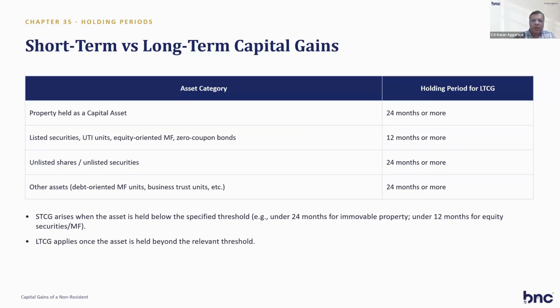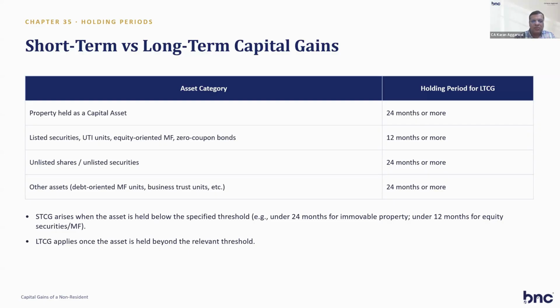If a property held as a capital asset, meaning immovable property, land, building, or part thereof, is sold before 24 months, it's a short-term capital gain. If it is sold after 24 months or more, then it is a long-term capital gain. For listed securities, shares on which STT is paid, equity-oriented mutual funds, zero coupon bonds, the period is 12 months. Before 12 months, if you sell them, it is a short-term capital gain. If it is sold after 12 months or more, then it is a long-term capital gain.